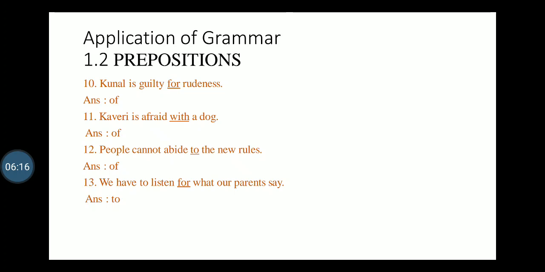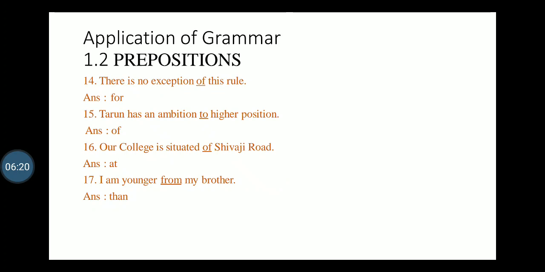We have to listen to what our parents say. There is no exception for this rule. Of this rule, no, for this rule. Tarun has an ambition to higher position. No, of higher position. Our college is situated off Shivaji Road. No, our college is situated at Shivaji Road.